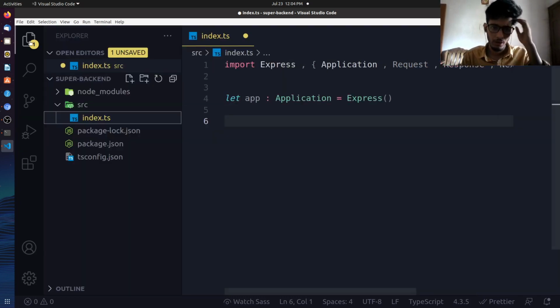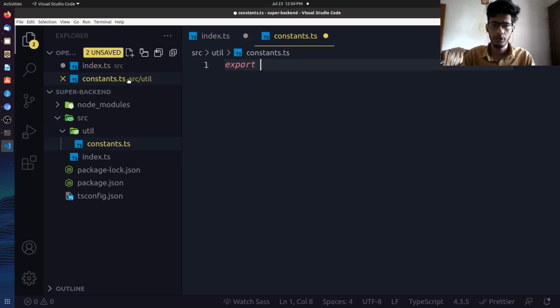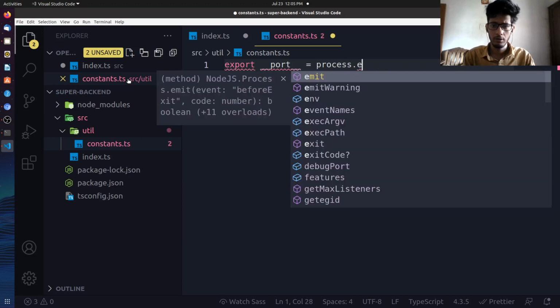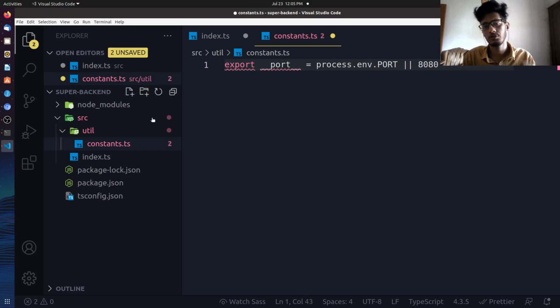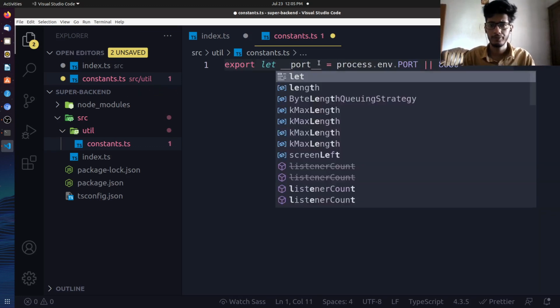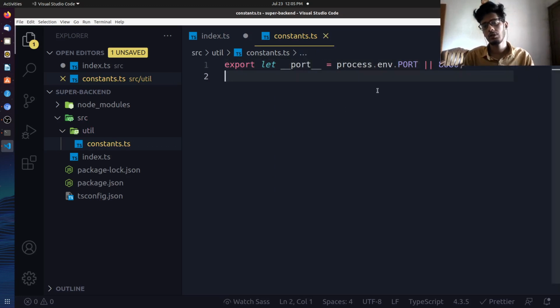We'll be having a few folders. The first folder which we'll be creating is the utility folder. Inside that we'll be having constants.ts, and we'll be exporting the port. Let's follow convention: any constant will have this double underscore sign, so that will be process.env.PORT, or if that is not available, we'll start on port 8080. We just forgot to write let over here. That's the port, I believe.